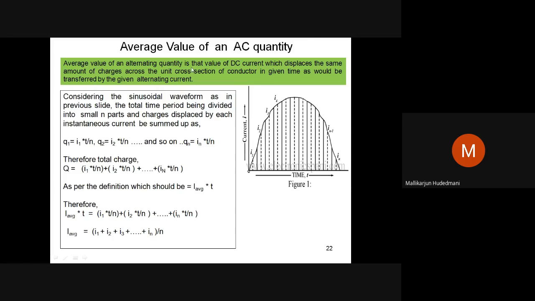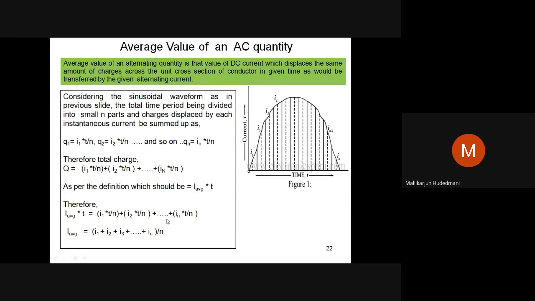The average value of an alternating current is that value of DC current which displaces the same amount of charge. This is the amount of charge displaced by the unknown quantity in T seconds. In that same T seconds, the DC current multiplied quantifies the same amount: I average into T. When these two must be equal, T is common and cancels out. What remains is I1 plus I2 plus I3 plus IN divided by N.